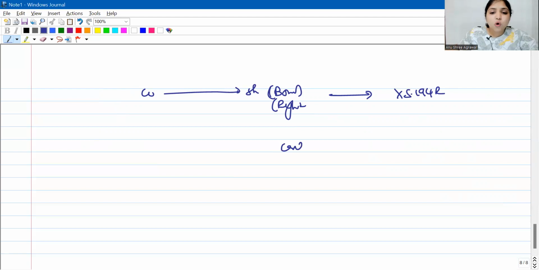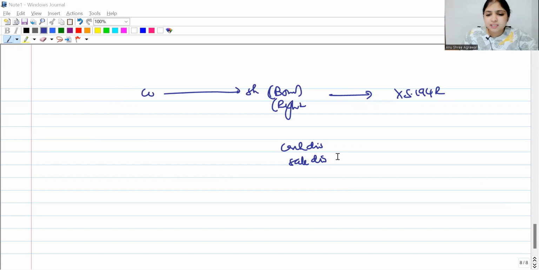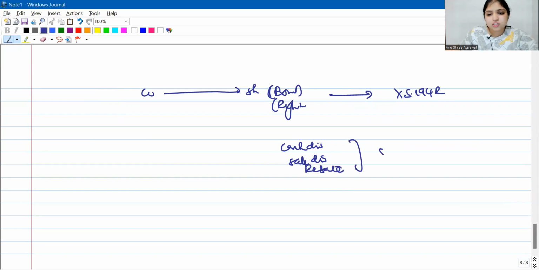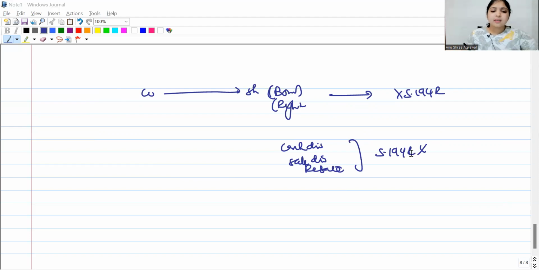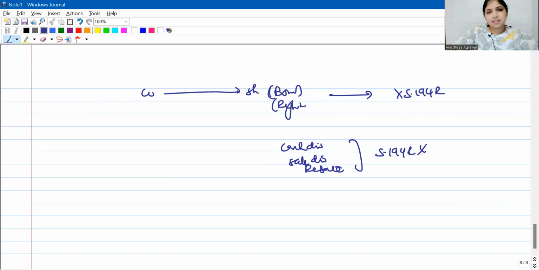Okay, then even on cash discounts, on sale discounts, quantity discounts, and all which the seller gives you, rebates, even on all of these, section 194R will not apply. All right, so on all other benefits it will apply.